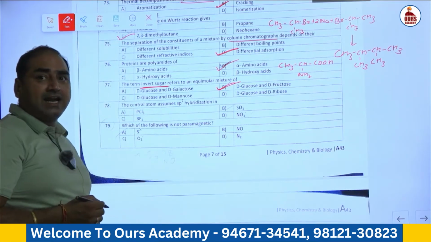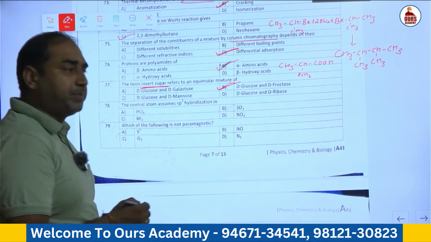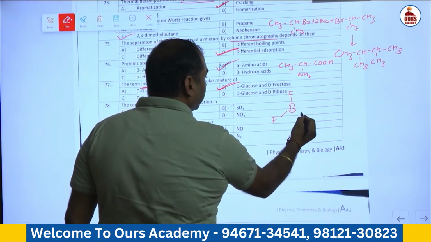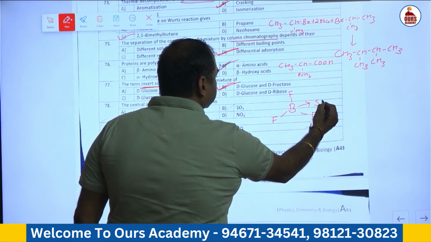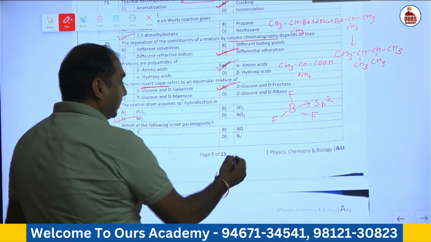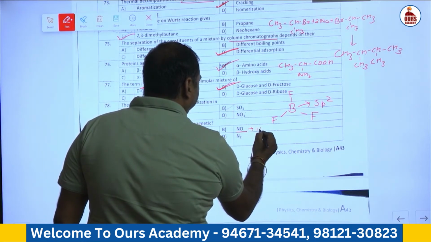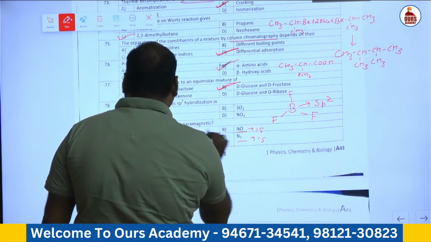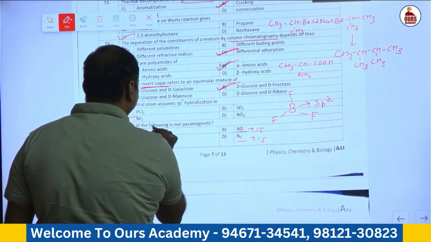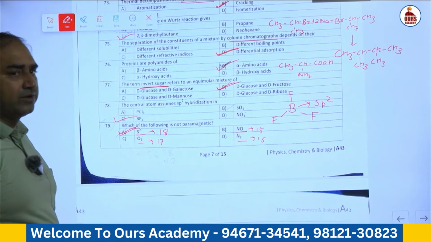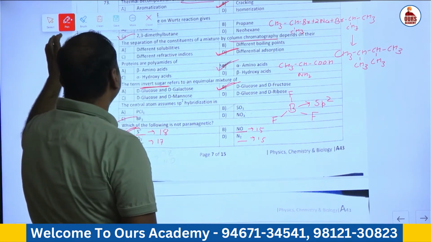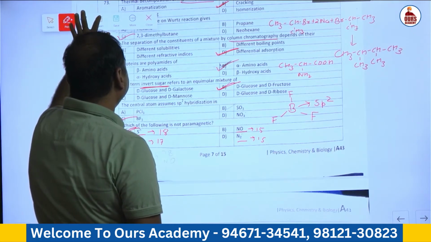78. The central atom assumes sp2 hybridization is, in case of BF3, boron with 3 bond pairs, no lone pair, central atom is sp2 hybridized, not paramagnetic. NO 15 electron, N2 negative 15 electron, O2 negative 17 electron, S2 negative 18 electron. So 18 is an even electron, undergoes pairing. So S2 negative is not paramagnetic, it is diamagnetic in nature.